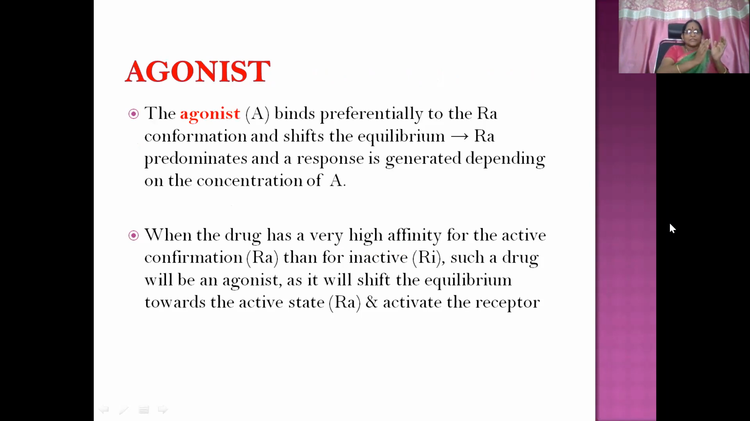As per the two-state receptor model, an agonist binds preferentially to the activated conformation and shifts the equilibrium to the activated state. That's what we have seen in the diagram. And the response is generated depending on the concentration of the agonist. When the drug has very high affinity for the active conformation than the inactive, such a drug will be an agonist. And it will shift the equilibrium towards the active state and activate the receptor.